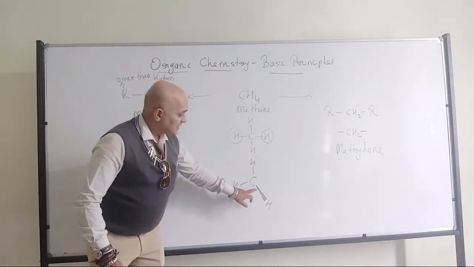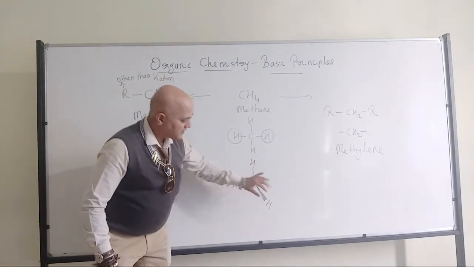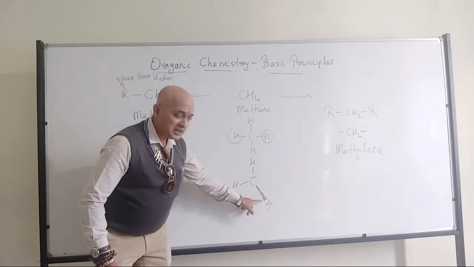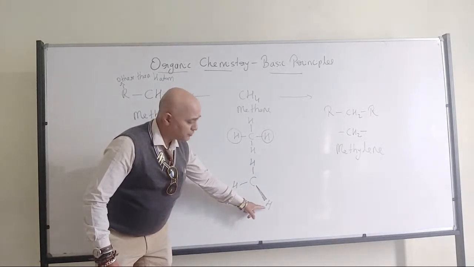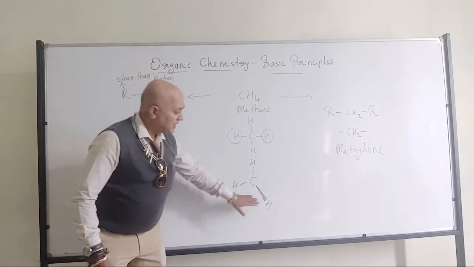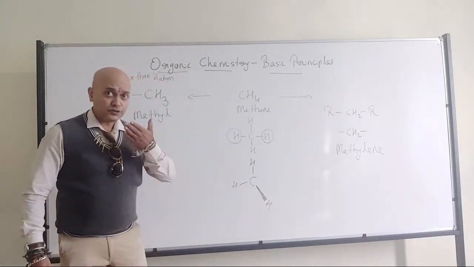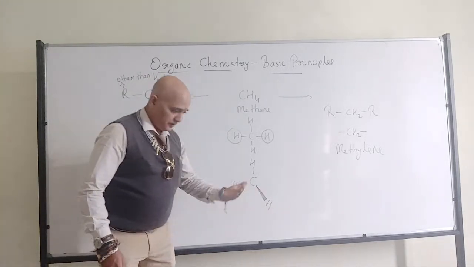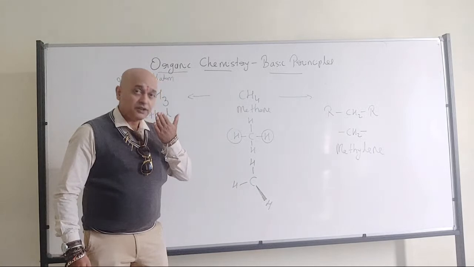That means the line is becoming thick as it goes away from the carbon. The line is becoming thick when it is becoming near to the hydrogen. That means this hydrogen is facing towards the observer.